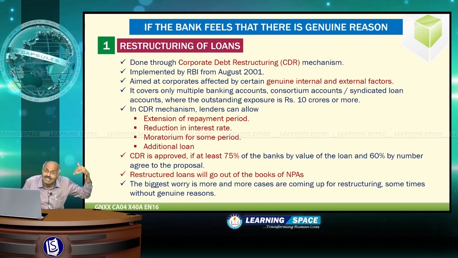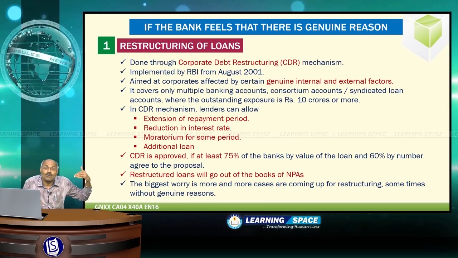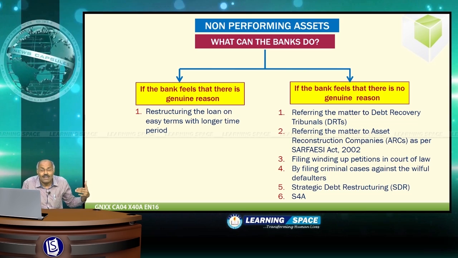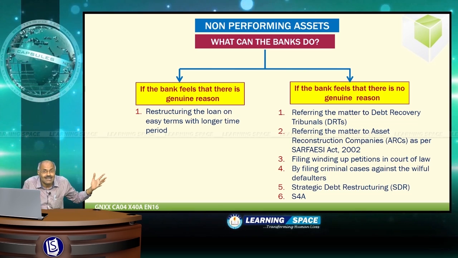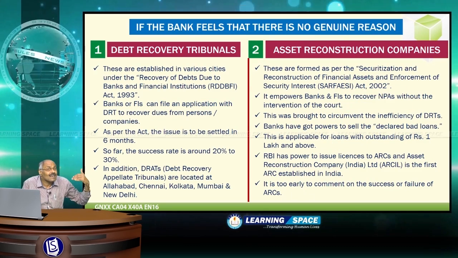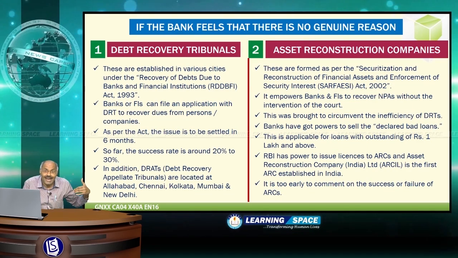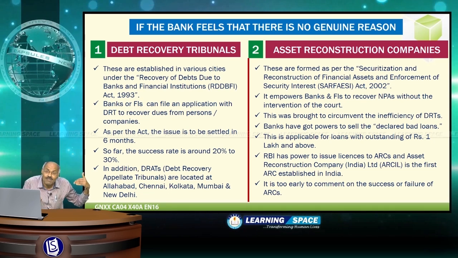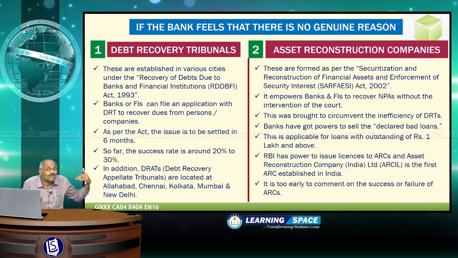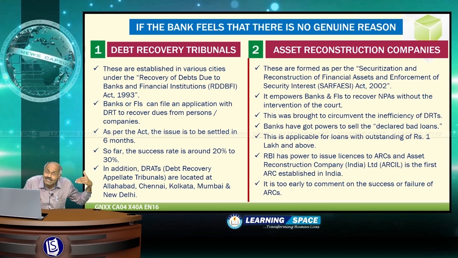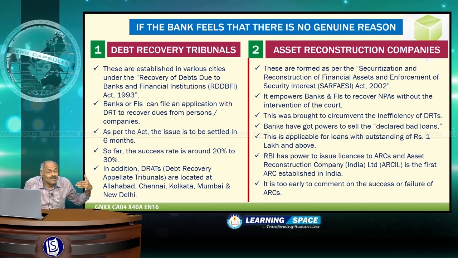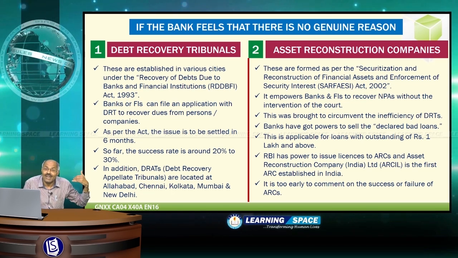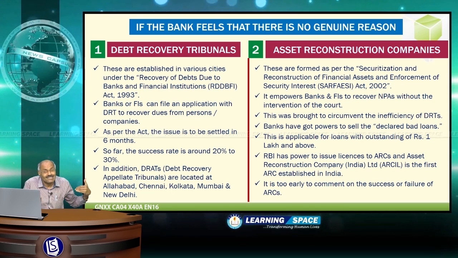If genuine reason is not there, I have listed out 6 points. 6 ways of tackling the problem. If there is no genuine reason, then first one is debt recovery tribunals. Banks can approach debt recovery tribunals under the Recovery of Debts Due to Banks and Financial Institutions Act of 1993. It is a long drawn out procedure. It has not given satisfactory result to the banks.